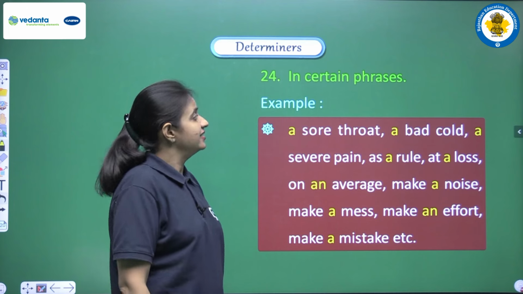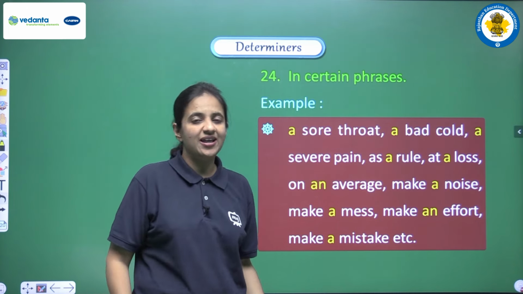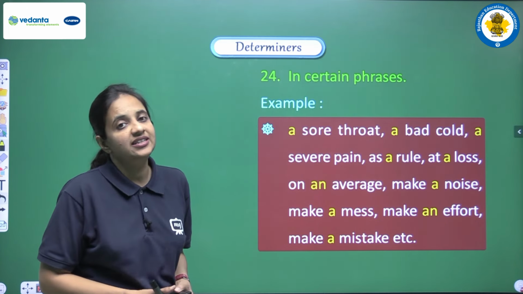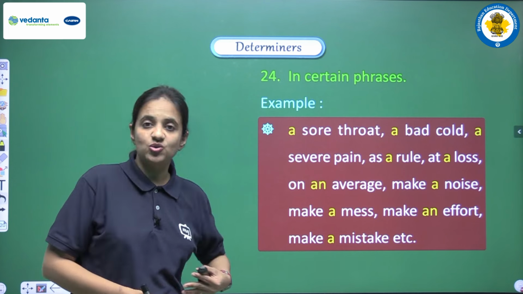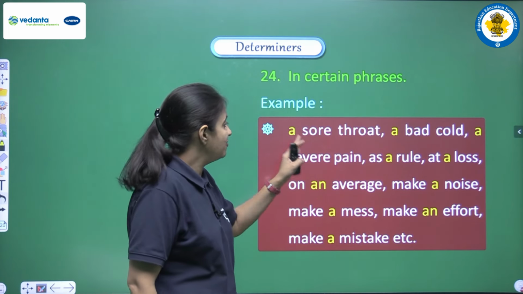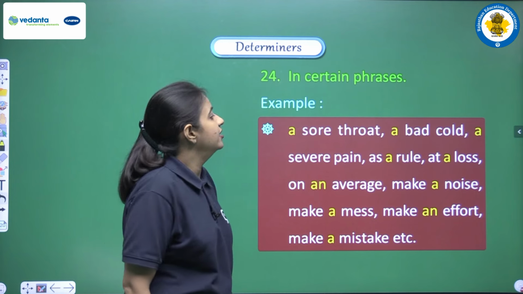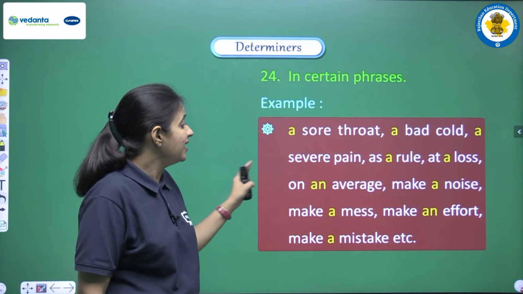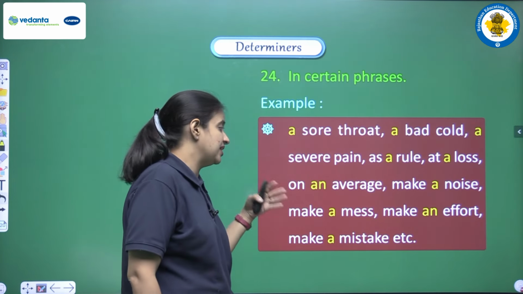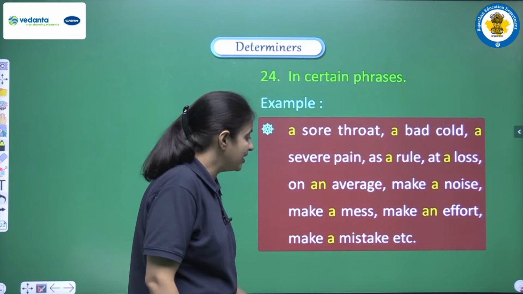Next is in certain phrases. Now again we have some phrases, and in these phrases we have to use these two articles, a or an. Like we have a sore throat, a bad cold, a severe pain, as a rule, at a loss, on an average, make a noise, make a mess, make an effort, make a mistake.